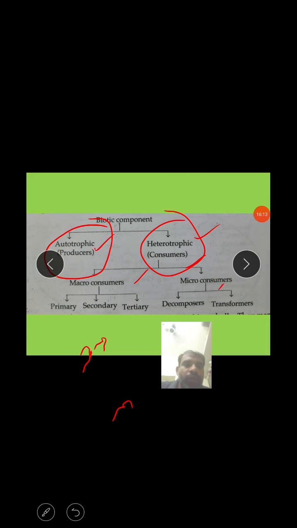Okay, now I'll explain the third step, that is micro consumers. Micro consumers are again classified into decomposers and also transformers. Now I'll explain only decomposers here.